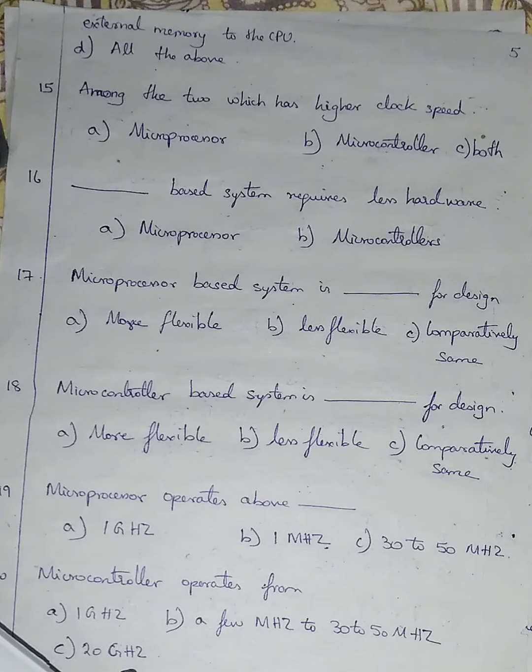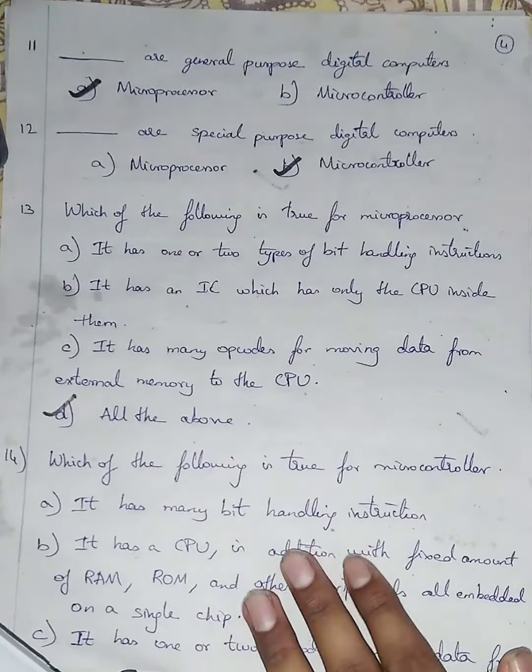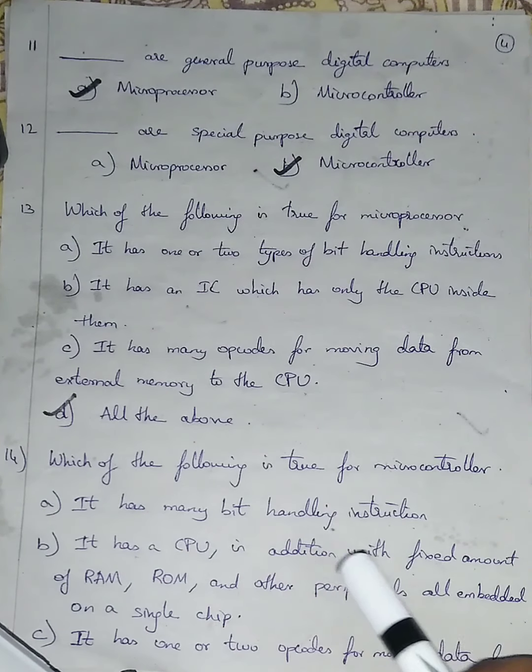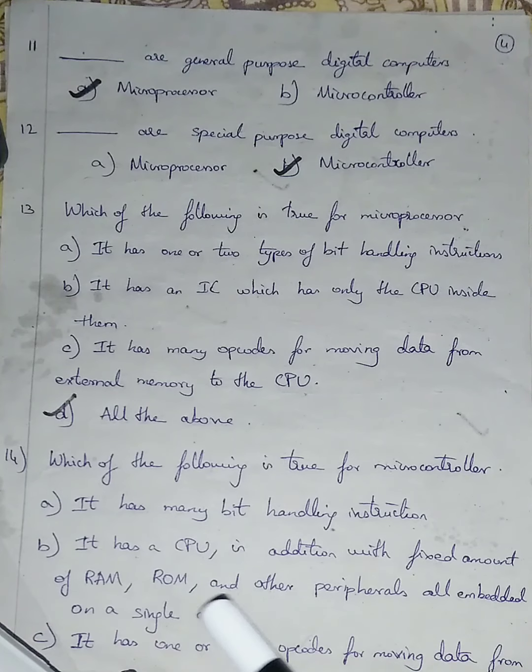The question was which of the following is true for microcontroller. Option A says it has many bit handling instructions. It has a CPU in addition with the fixed amount of RAM, ROM and other peripherals all embedded on a single IC chip. Microcontroller has many bit handling instructions, whereas microprocessor has only one or two bit handling instructions.